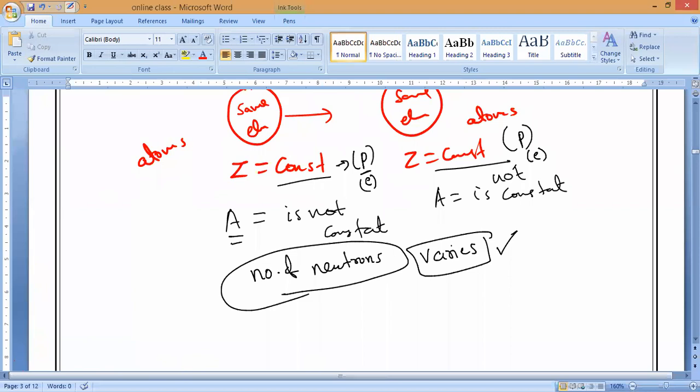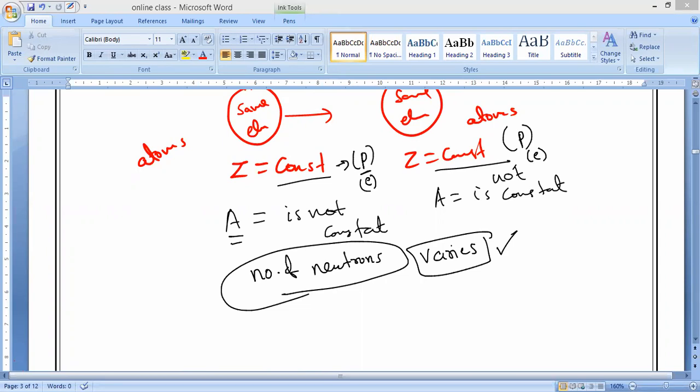So isotopes of any element have the same atomic number, meaning the same number of protons, but different mass number because they contain different numbers of neutrons. Based on the number of neutrons, the character of an atom cannot be decided. Only the number of protons decides the character of an atom.